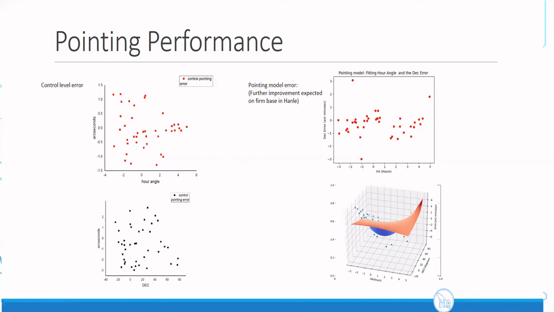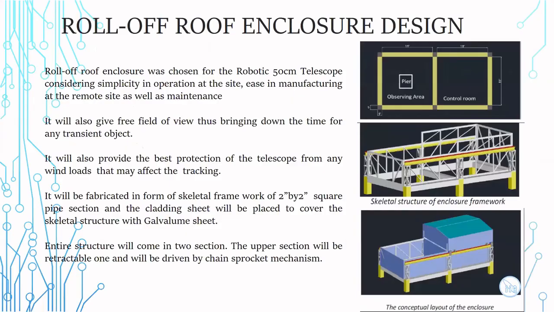So, the roof enclosure design. The roof enclosure was chosen for the robotic 50 centimeter telescope, considering its simplicity. It can give a free field of view, thus bringing down the response time for any transient object. It will also provide protection from weather. It will be fabricated in the form of a skeletal framework of 2 by 2 square pipe section, and will be cladded with a galvanized sheet. The entire structure will come in 2 sections. The upper section will be retractable and will be driven by a chain sprocket mechanism.